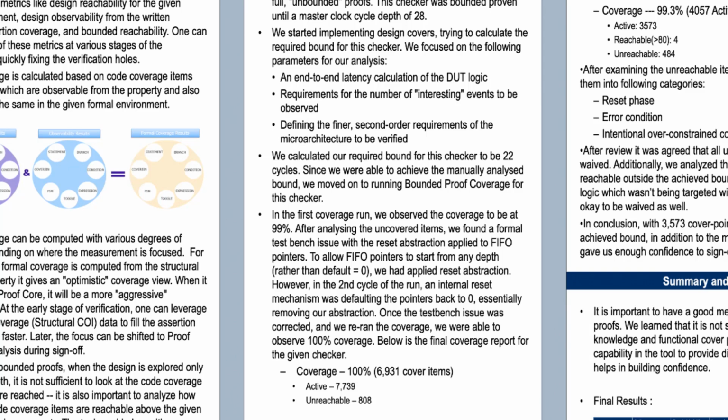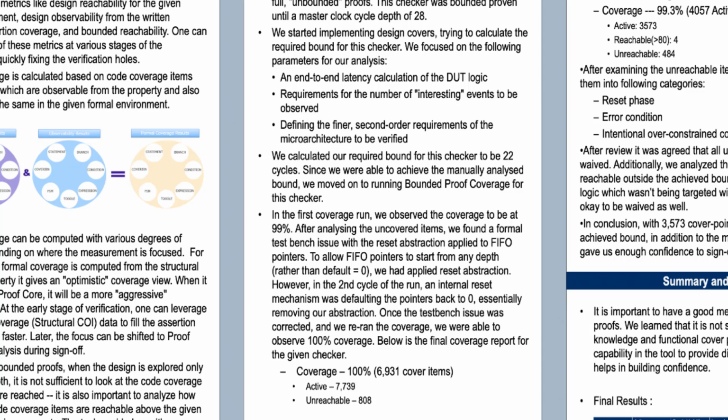The neighboring block kept track of the FIFO slots currently available in the form of design credits. Hence, the design credits were also reduced from 16 to 4. So in order to view all transitions of the credit update mechanism, we wanted to see at least 5 packets at the output. With the help of a cover, we found this depth to be 21 cycles. With one extra cycle for safety, we calculated our required bound for this checker to be 22 cycles.